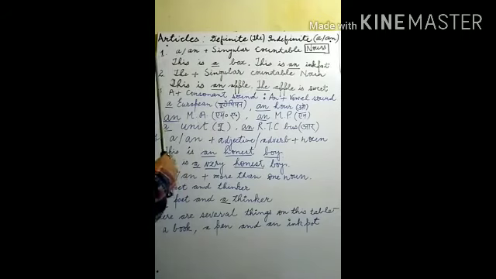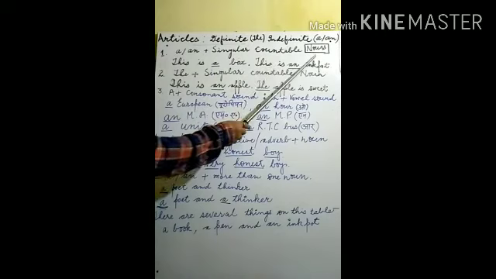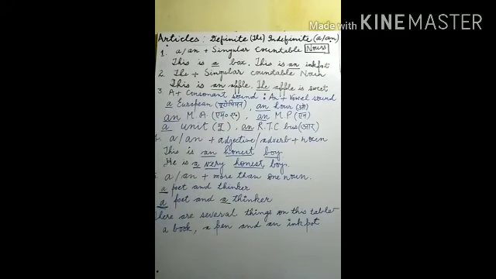The first rule is there. A/N is used with singular countable nouns. Now you have classified these nouns into two groups. One is countable nouns and second one is uncountable nouns. What are countable nouns? The nouns which can be counted easily.